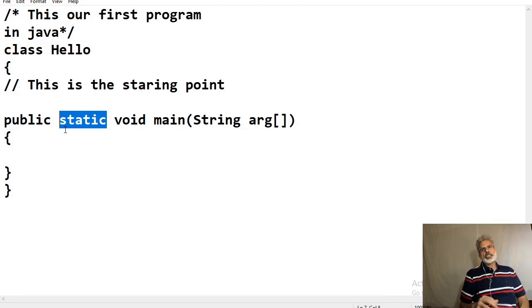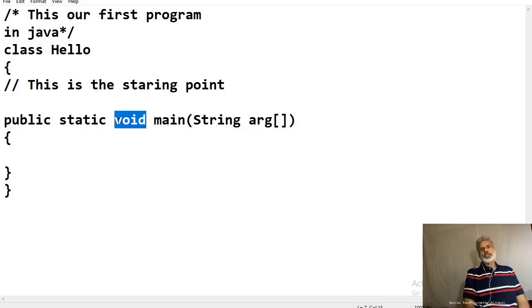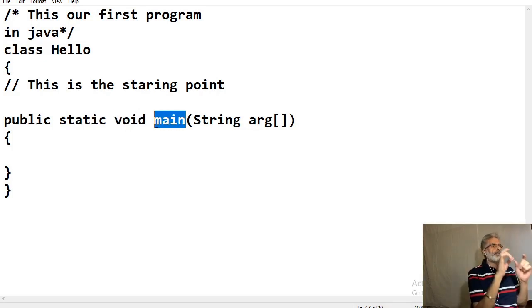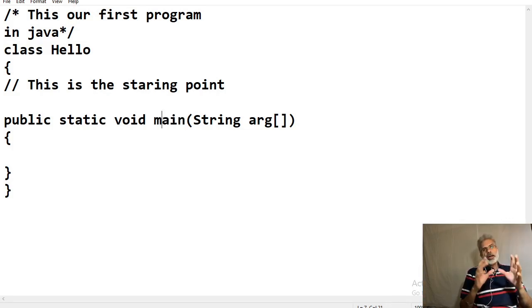This is necessary since main is called by the Java virtual machine before any objects are made. The keyword void simply tells the compiler that main does not return a value. Main is an identifier, it is the name of the method. If all this seems a bit confusing, don't worry, all of these concepts will be discussed in detail in subsequent lectures.